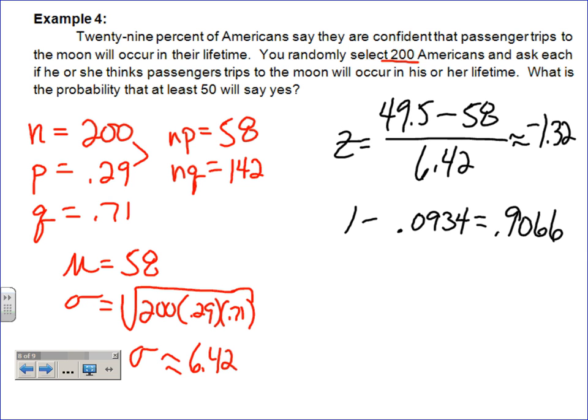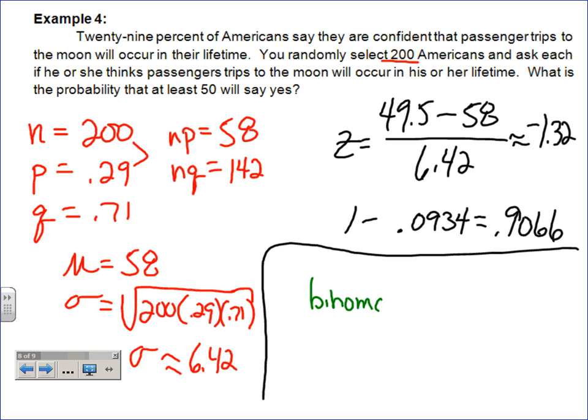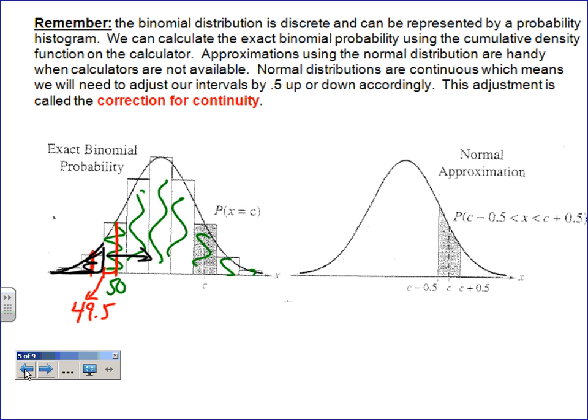So in all the problems, I want you to also find the actual binomial and use your calculator. So this would be binomial CDF. And how many trials are we talking about? 200. And 0.29 is your probability of success. And now here's the tricky part. What number do I want to put in there? Do I want to put 50? Or do I want to put 49? And again, this is the one that some of you struggled on before.